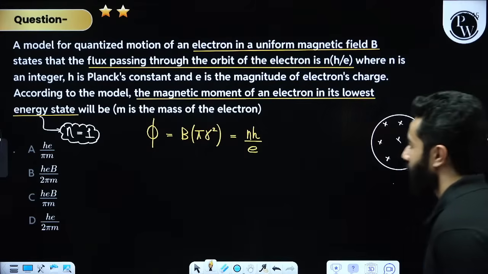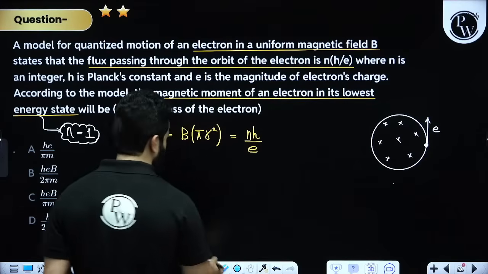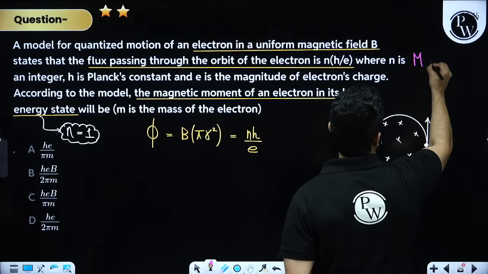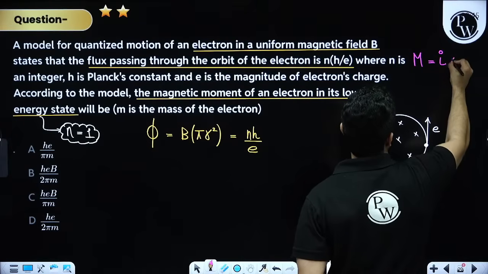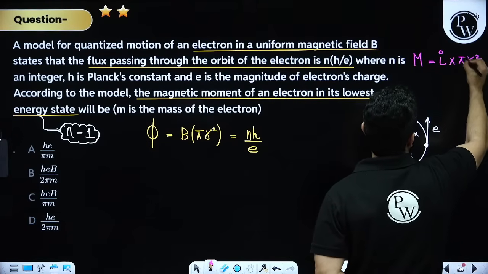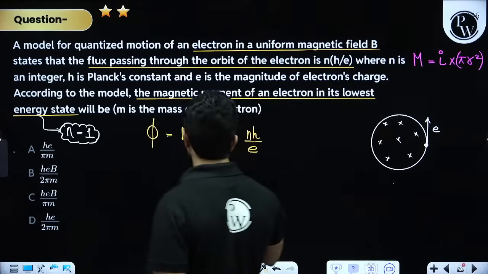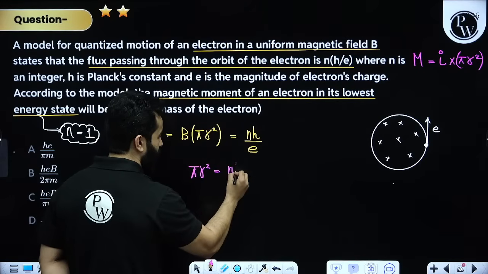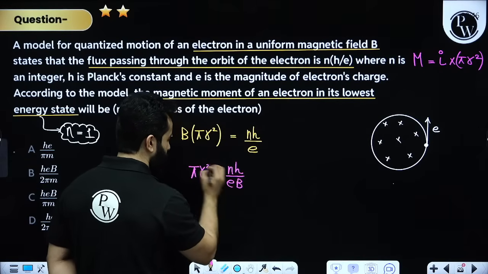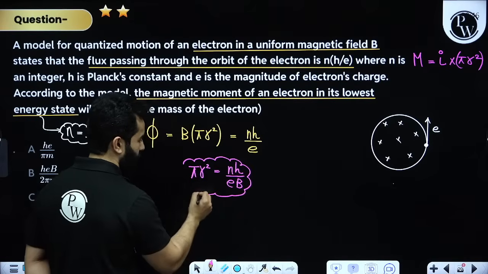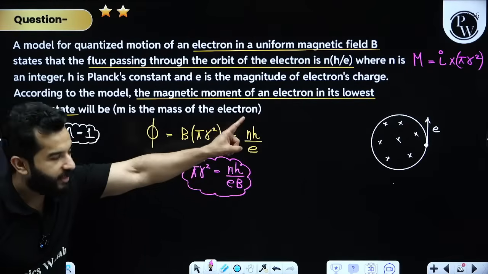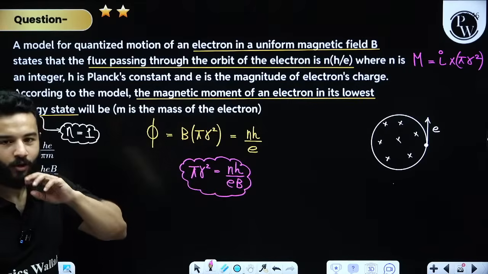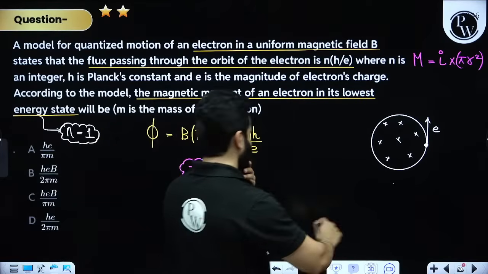Fine, sir, no problem. Finally they are saying that we want to know the magnetic moment. So let's write magnetic moment. Magnetic moment is I multiplied by area, that is pi r square. So instead of pi r square, I can substitute nh upon E times B. Let's substitute the value of pi r square over there. Clear? Moving on. What about current, sir? So for current,